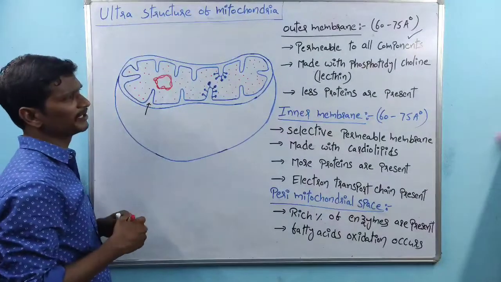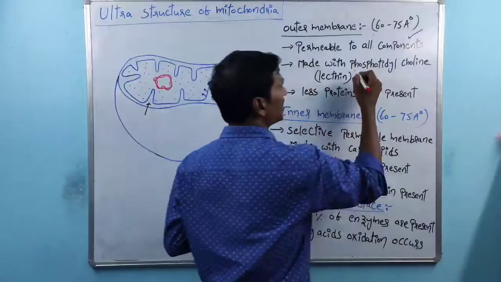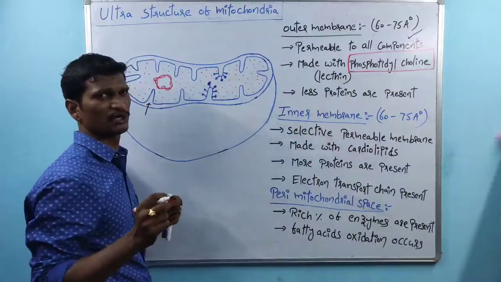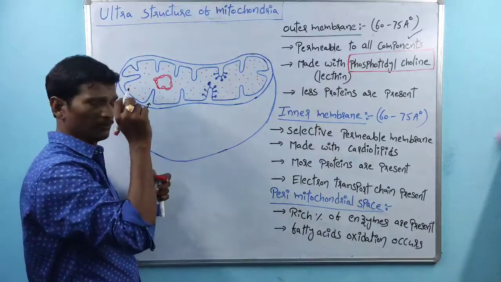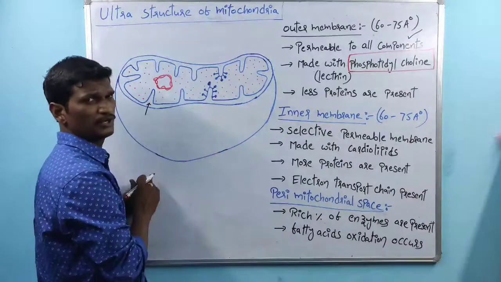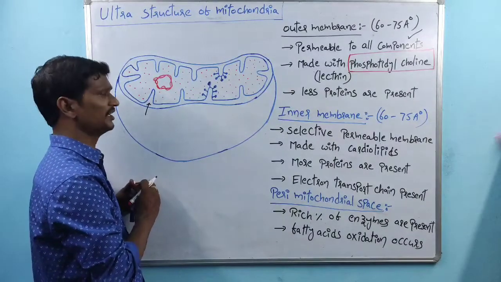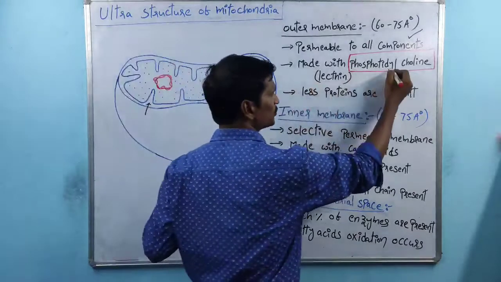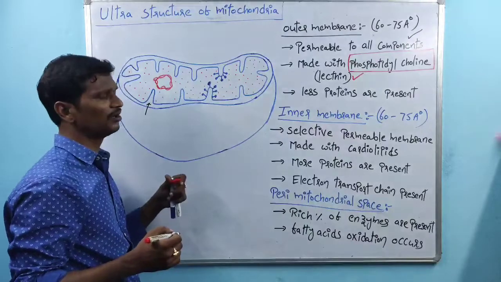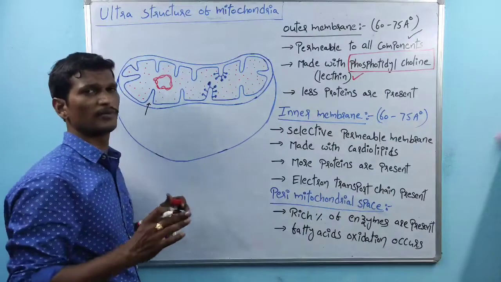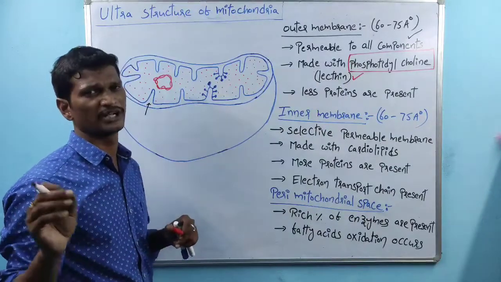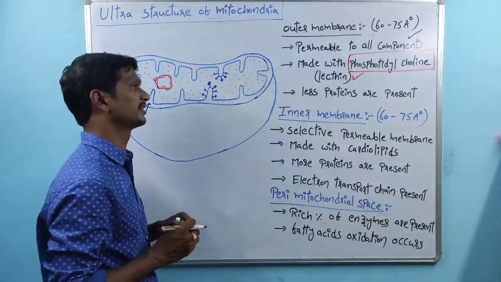And the outer membrane is made up of phosphatidylcholine. This is one type of lipid. Phosphatidylcholine is majorly involved in the formation of the outer membrane of the mitochondria, right? It is also called lecithin. So the outer membrane of mitochondria is majorly formed by phosphatidylcholine, right?